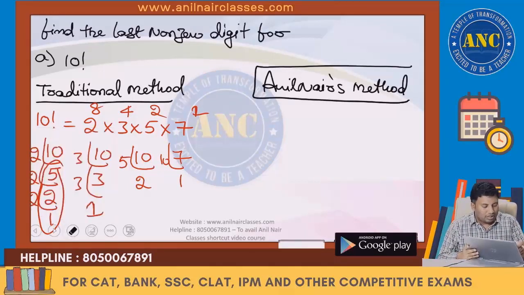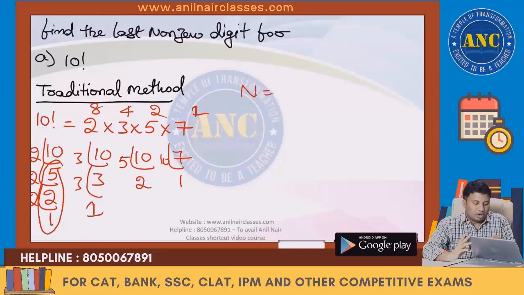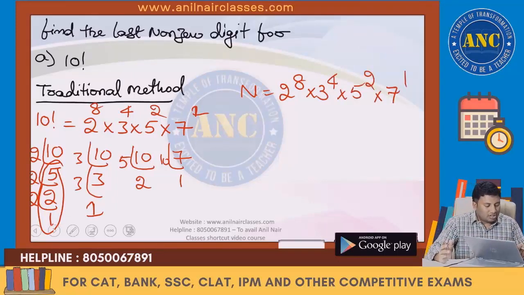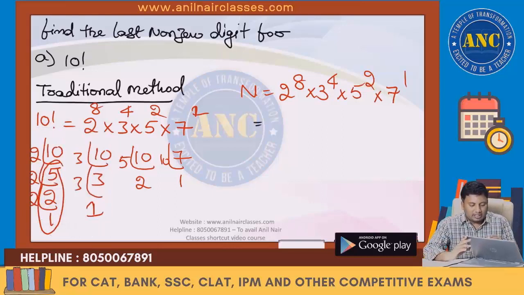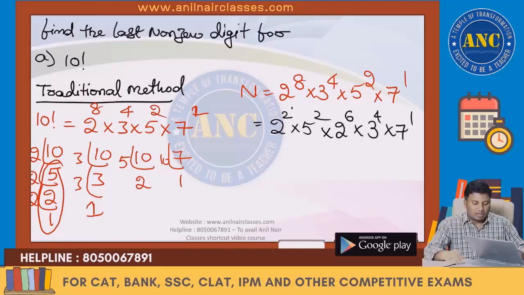Now what we will do is keep all the zeros aside. This is 2 square into 2 power 6 into 5 square into 3 power 4 into 7 power 1. 2 into 5 is 10 square, so 2 zeros will come.